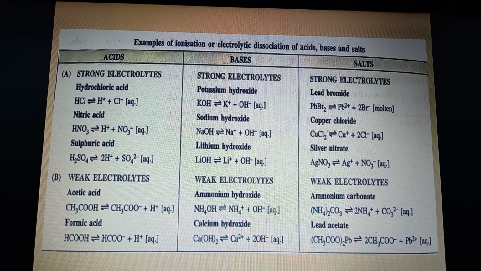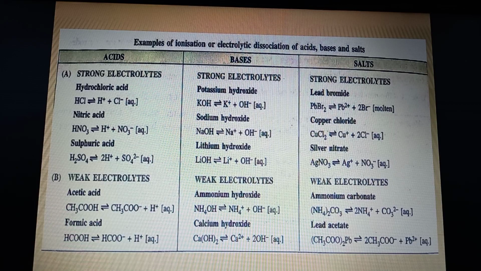Now let's come to the bases part of the table. Bases which are strong electrolytes: potassium hydroxide, sodium hydroxide, lithium hydroxide. This was a question this year. Many children are familiar with potassium hydroxide and sodium hydroxide as strong electrolytes, but some children don't learn that lithium hydroxide is also a strong base. So please learn that lithium hydroxide is also a strong base and a strong electrolyte. Now weak electrolytes: ammonium hydroxide and calcium hydroxide. Why? Because they are weak bases.